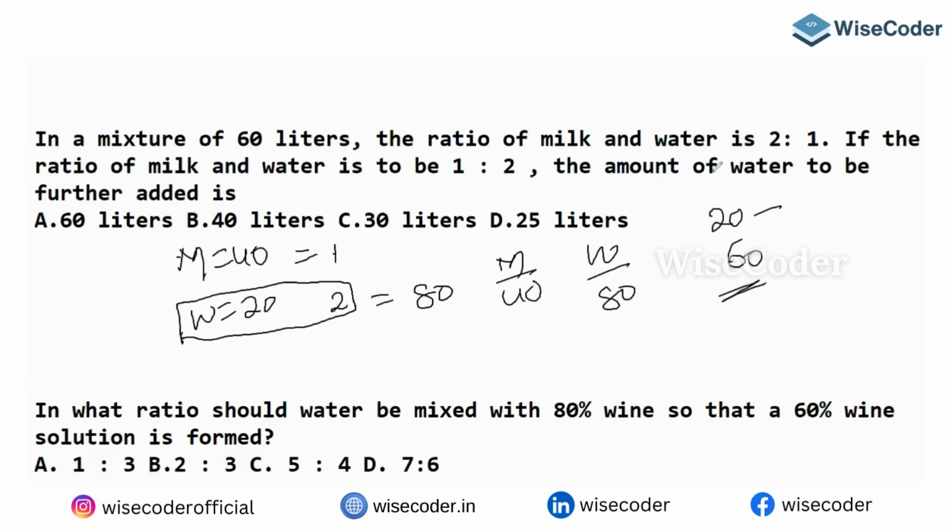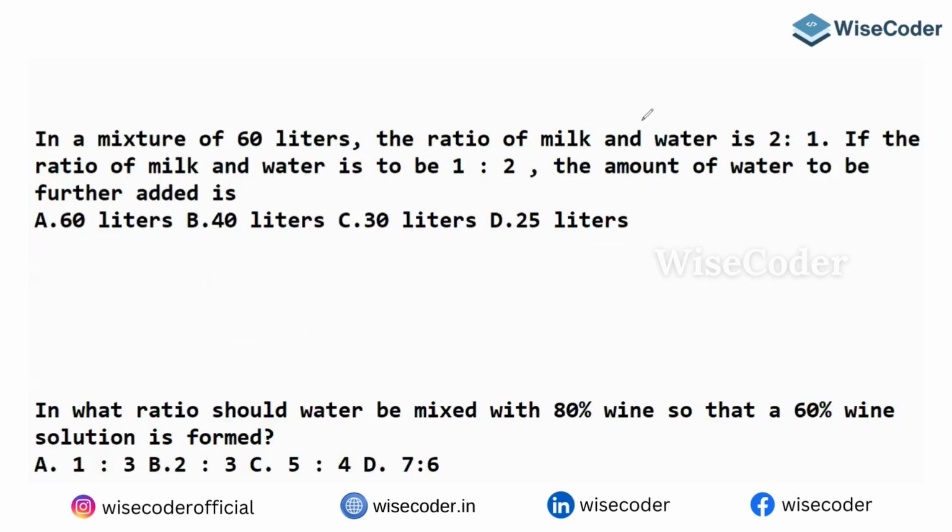That's what he's asking. How much amount of water does he need to add? He needs to add 60 liters of water. Then the ratio will become the same. Clear, everybody? We'll go to the next one. Yes, we'll go to the next question.